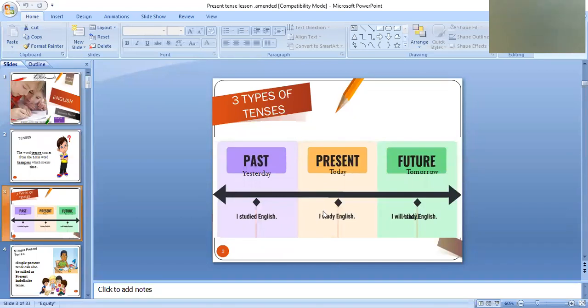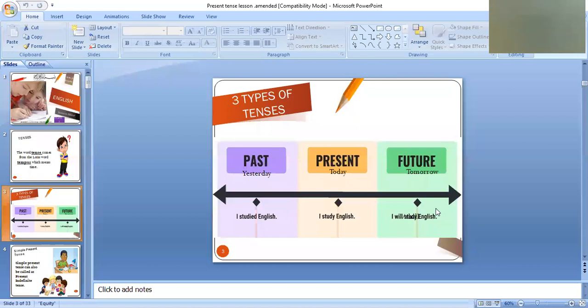In other words, to make it more simple: past, present, and future. Past means all the actions which took place in the past, yesterday, last night, last week, come under the category of past tense. Whereas all the actions happening right now, at the moment, come under the category of present tense.